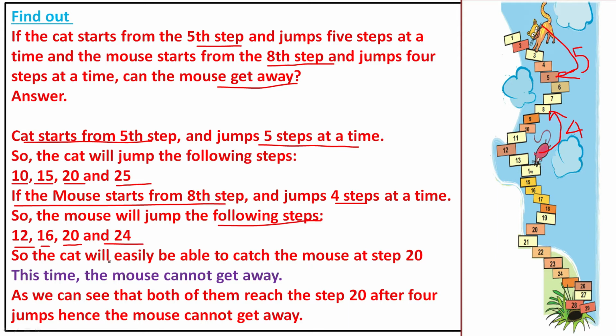So the cat will easily be able to catch the mouse at step 20. This time the mouse cannot get away. We can see that both of them reach step 20 after 4 jumps. Hence the mouse cannot get away.